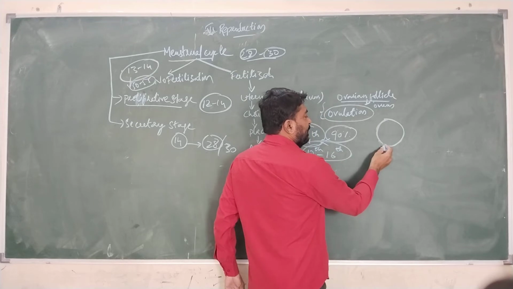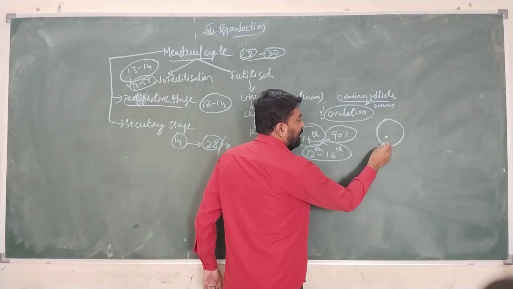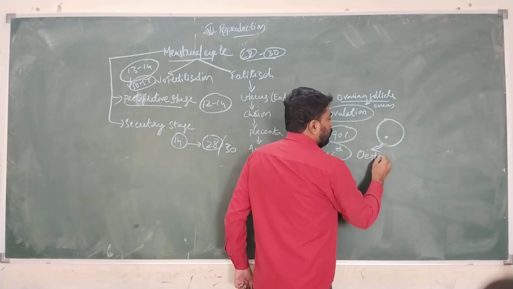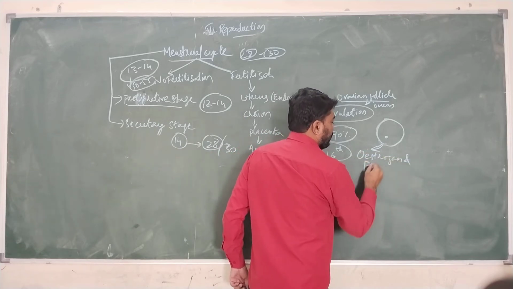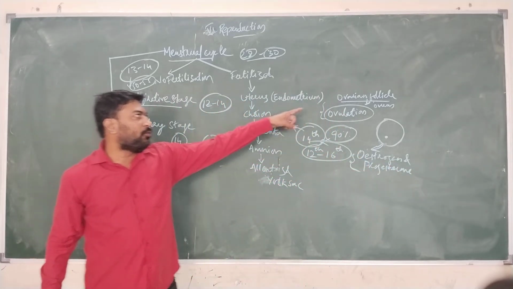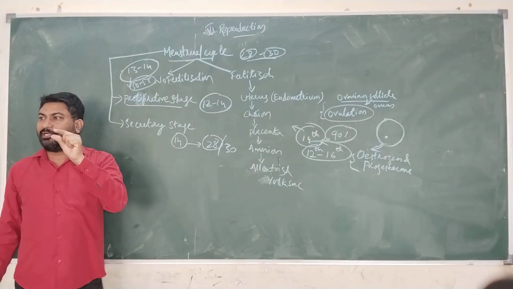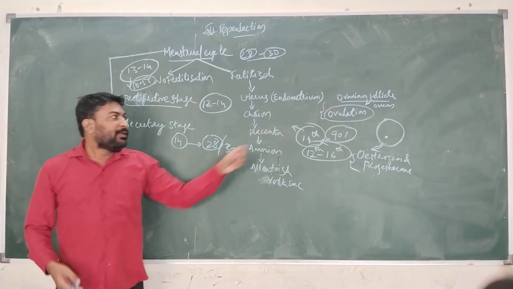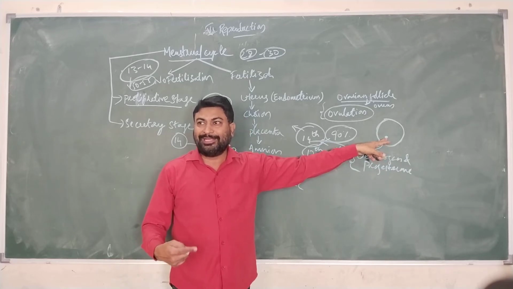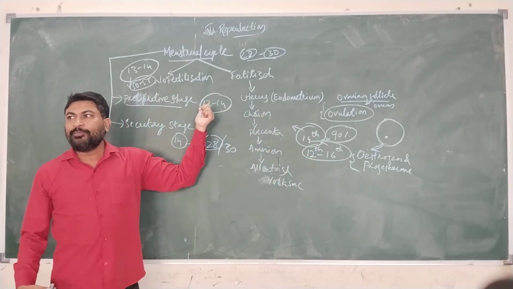As it grows in size, the ovum present in the ovarian follicle is ruptured and released. This is mainly because of the action of estrogen and progesterone on the ovarian follicle. During the first 12 days, the ovarian follicle is very small in size. It grows, divides meiotically and releases the ovum. This ovum is released on the 14th day. Between the 12th and 16th days, it is generally considered the 14th day of the menstrual cycle.